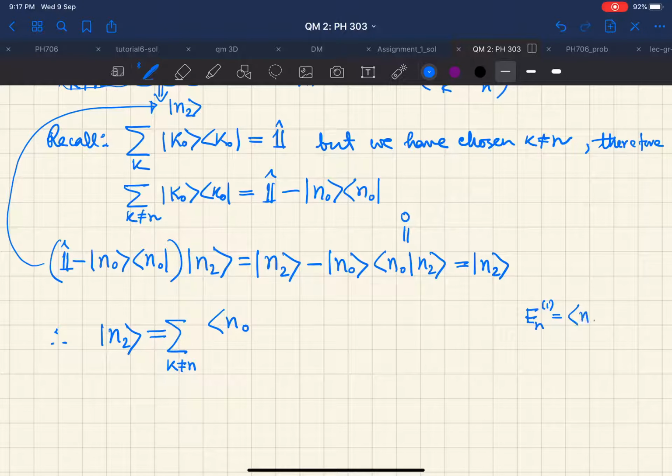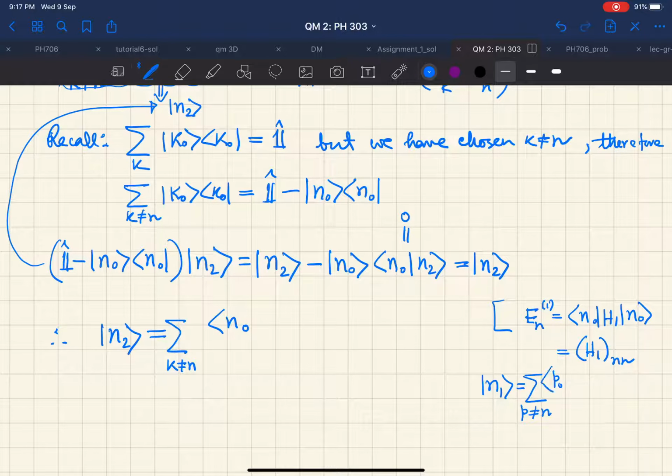En1 was ⟨n0|H1|n0⟩, which in our matrix notation, component wise notation, we will be using to write as H1_nn. What was the expression for |n1⟩? We have used this many times now. So it was nothing but the sum over p not equal to n, |p0⟩ ⟨p0|H1|n0⟩ divided by En0 minus Ep0.